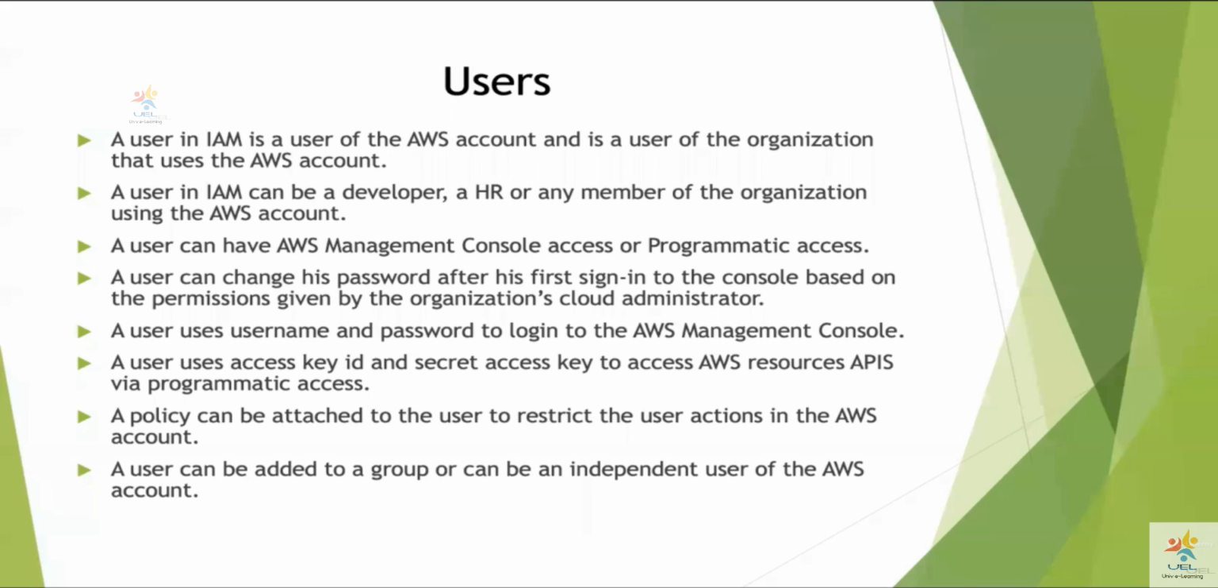Okay, so let's say that you are talking to the AWS management console through your Java code or through your Python code, or let's say you're using the command line interface with the AWS CLI. You are issuing commands to the AWS environment. So for those kinds of access, you will need programmatic access, which is access key ID and secret access key. But for management console access, all that you will need is a username and a password. Okay. So a user can change his password after the first sign in to the console based on the permissions given by the organization's cloud administrator.